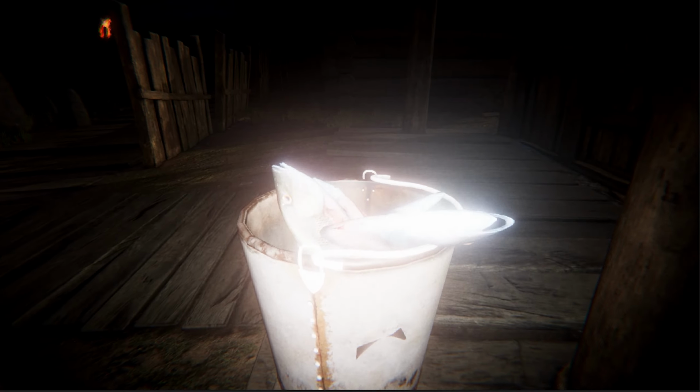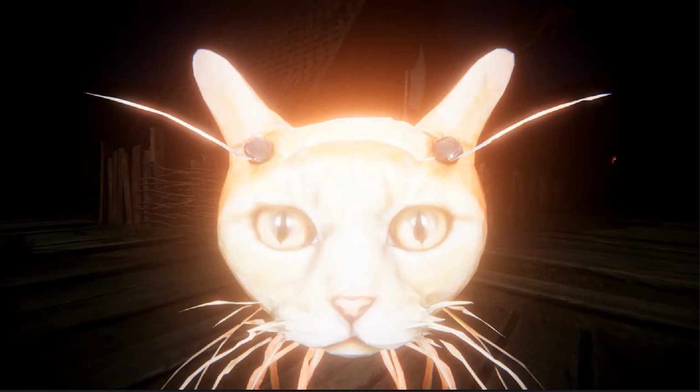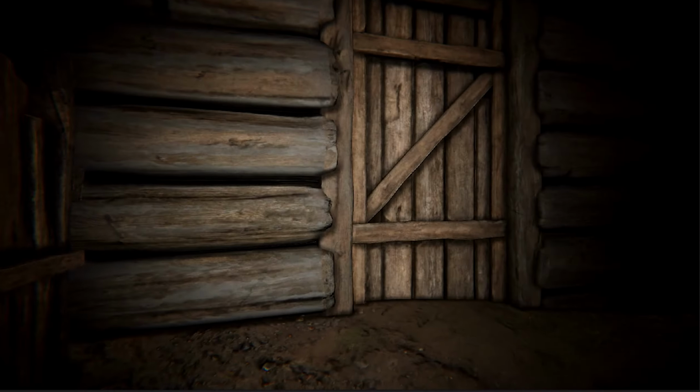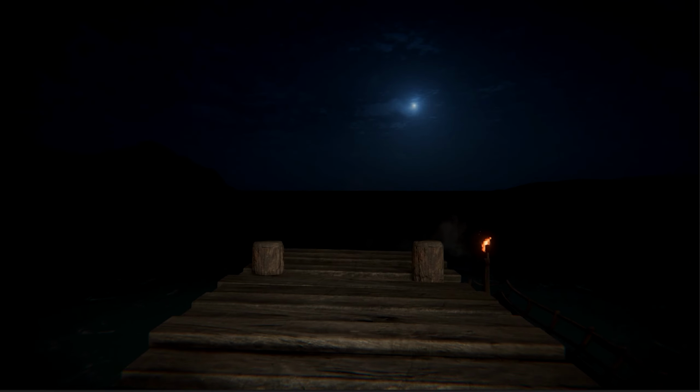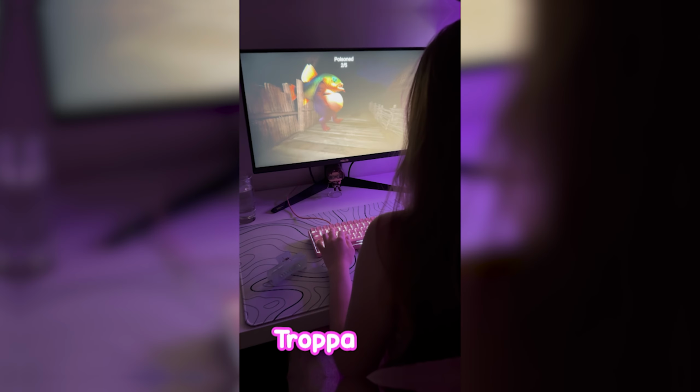You will walk around the map to all the fish buckets and poison them. While walking around the map, Trippi will be sending out babies to try and catch you, and if he finds you, he will start chasing you around the map and eventually eat you alive. If you manage to poison all 5 of the fish buckets, you can return to the boat you arrived on and escape. Now that these two games are done, it's time for this woman to try out these games.